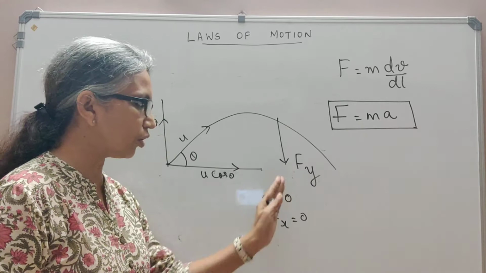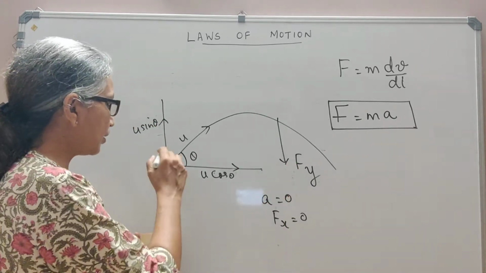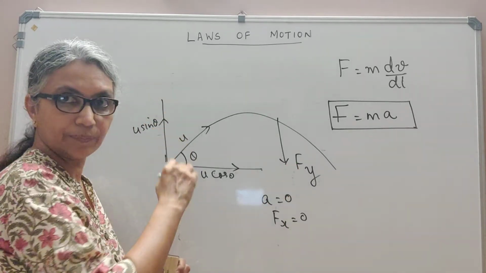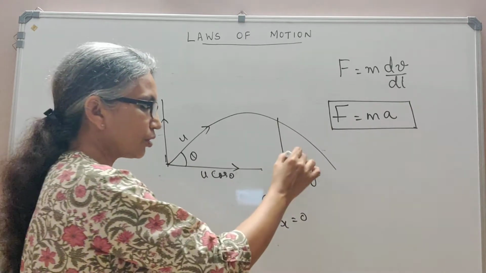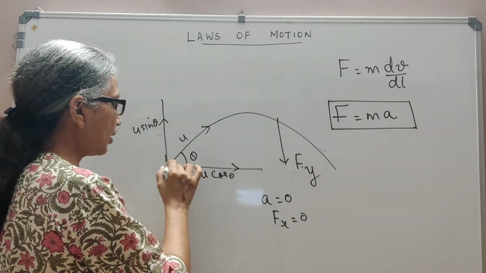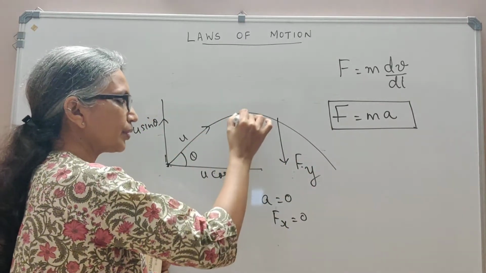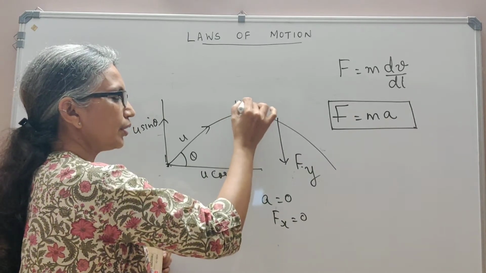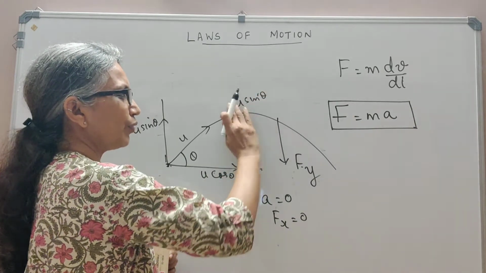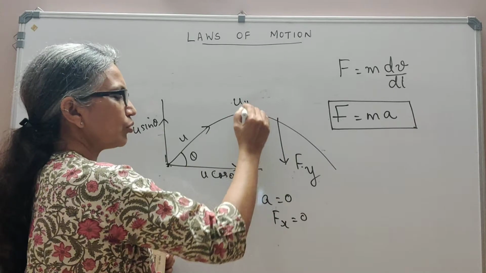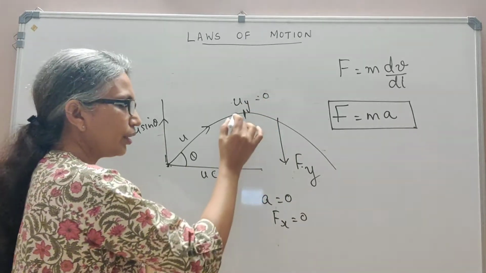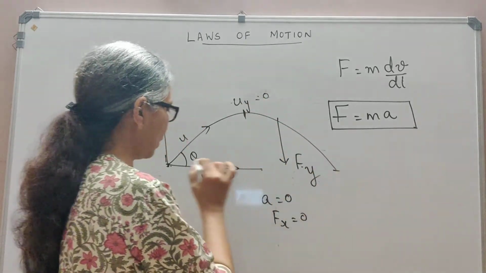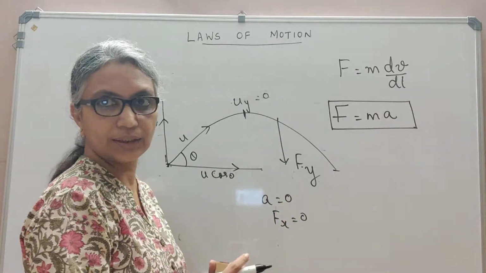Gravitational force is only along the y-axis, whereas the component u sin theta continuously changes. Because of Fy, u sin theta will start from here and at the maximum point, the vertical component uy will reduce to 0. Then as it moves down, it will reach back to u sin theta.